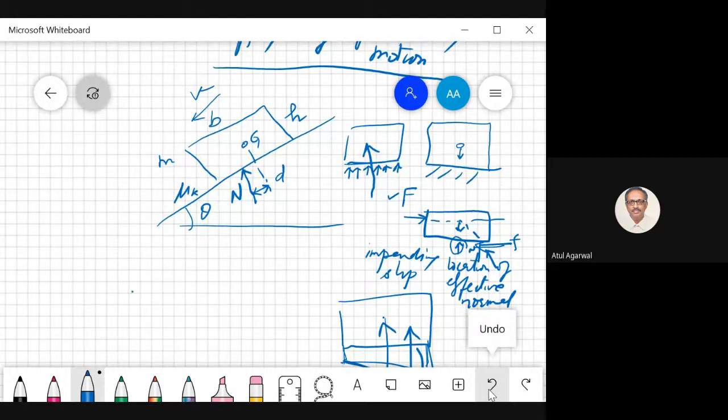So you are a block. So this is your centroid. Can you write some equation of motion? So this block is translating.